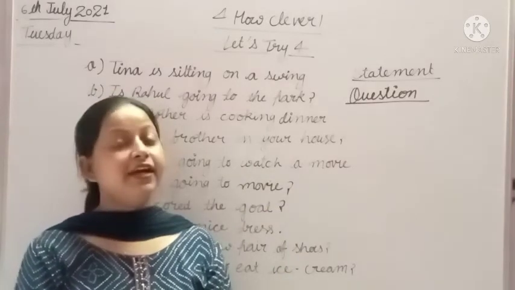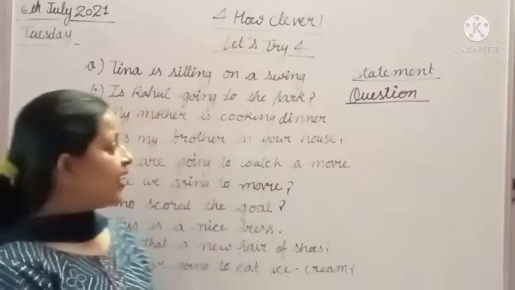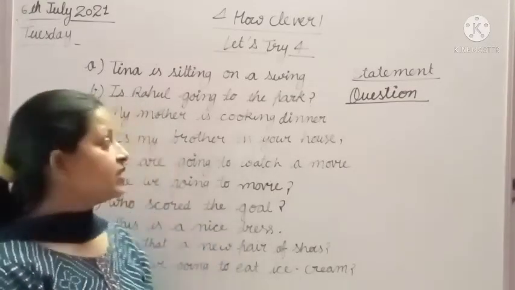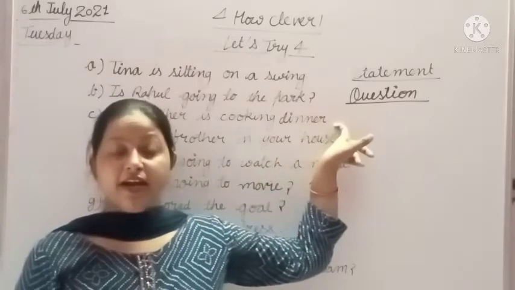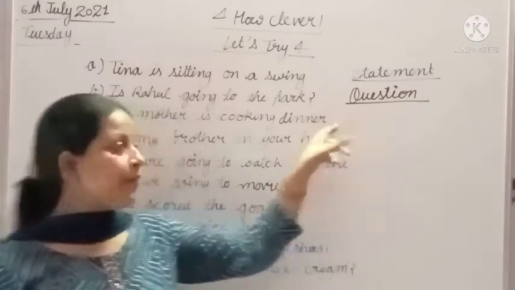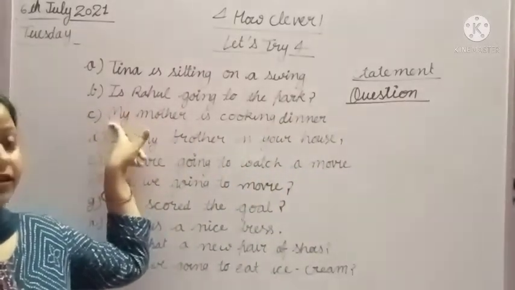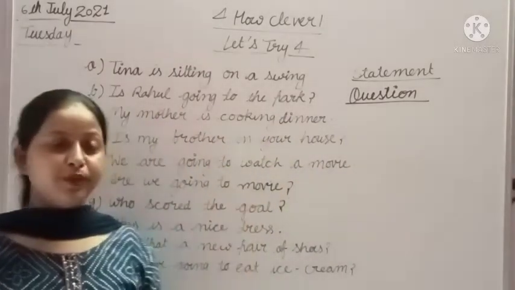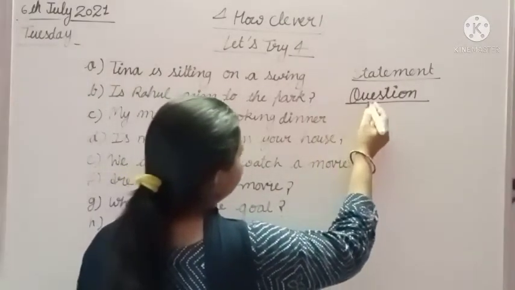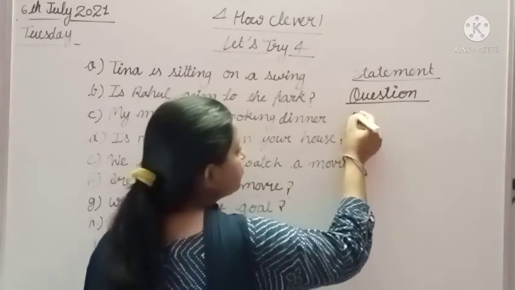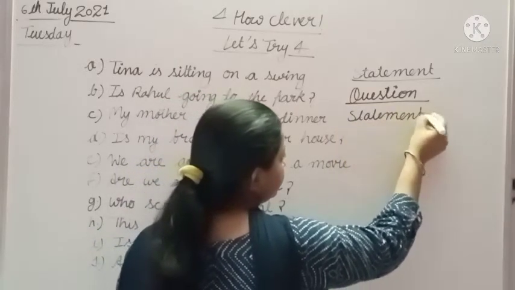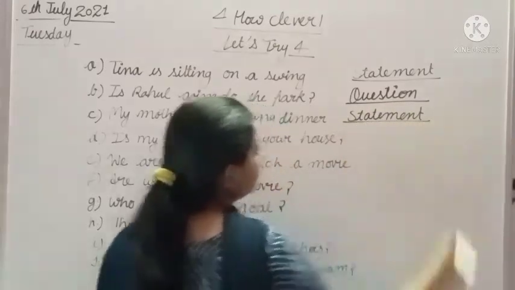That's why it is a statement, and we will write statement in front of it. Why? Because this statement ends with a full stop and starts with a capital letter, and it gives us information about mother. What is she doing? That's why we write statement in front of it. Clear to all?